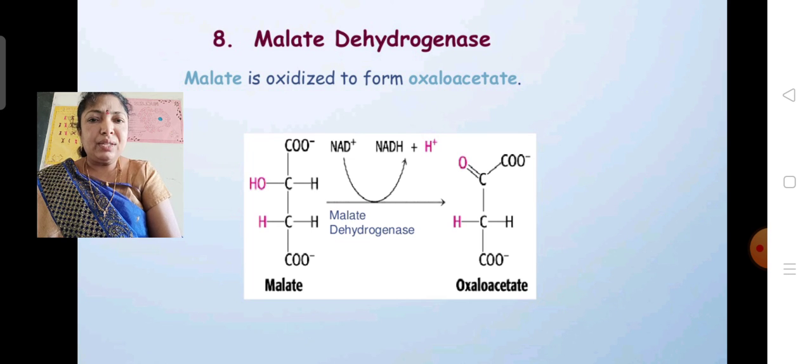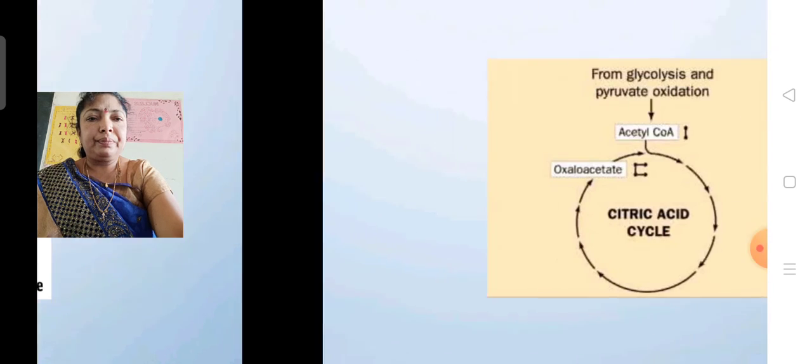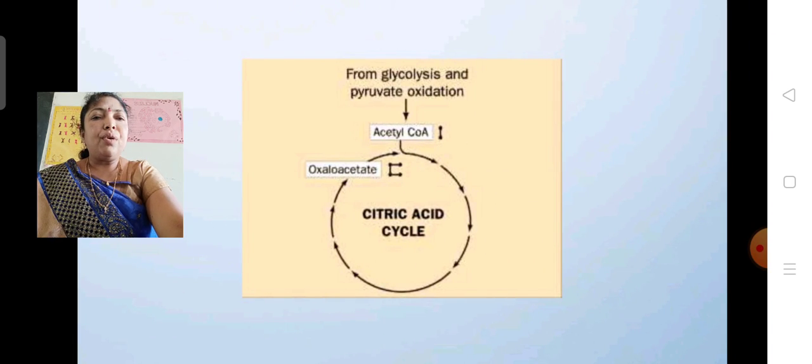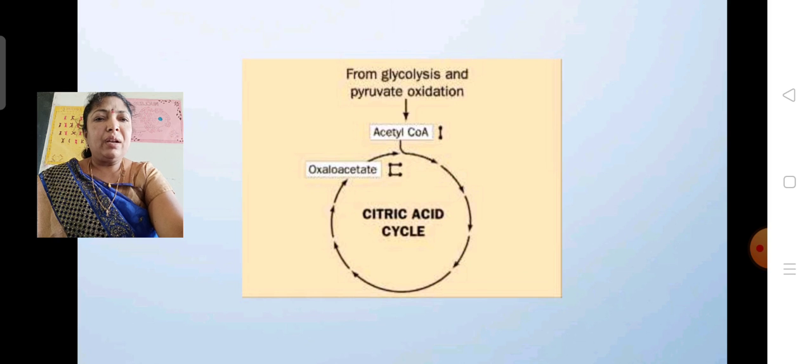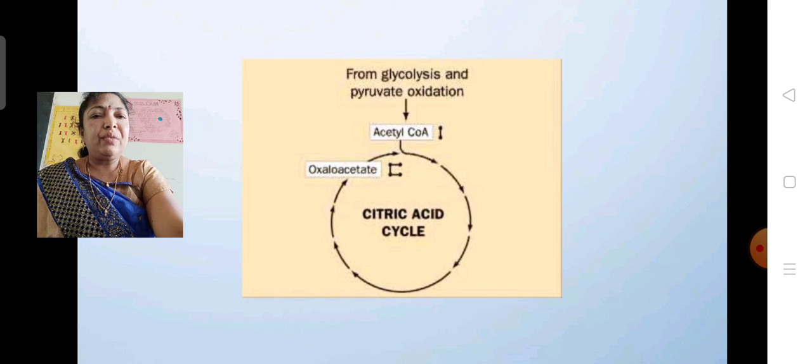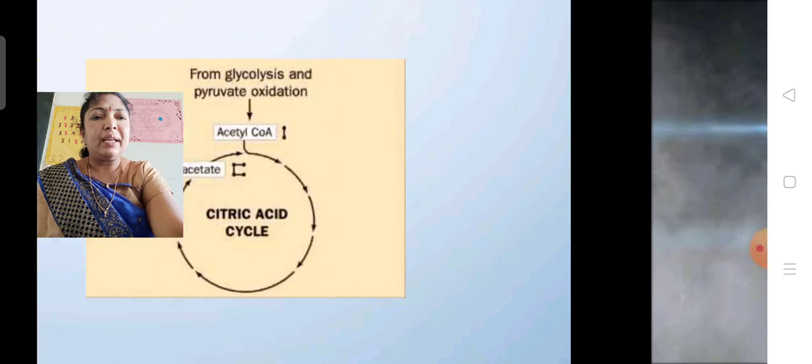Hence this cycle is known as Krebs cycle. So this is the overall citric acid cycle representation. Here the acetyl coenzyme A is the connecting link between the glycolysis and Krebs cycle. So what is the acetyl coenzyme A? It is the connecting link between the glycolysis and Krebs cycle.